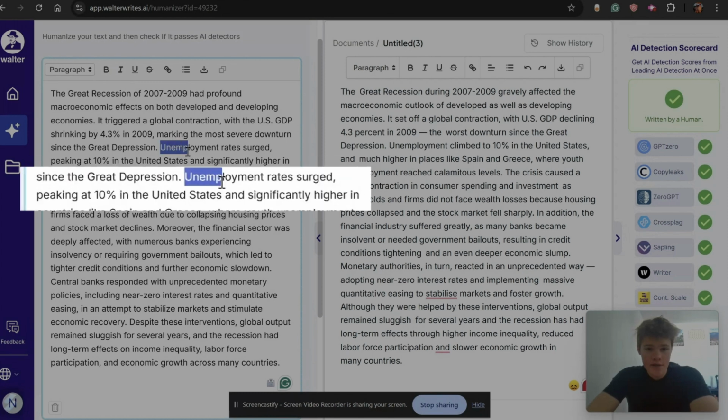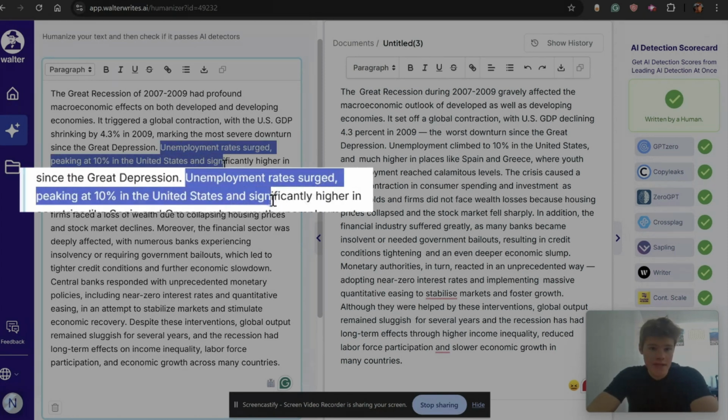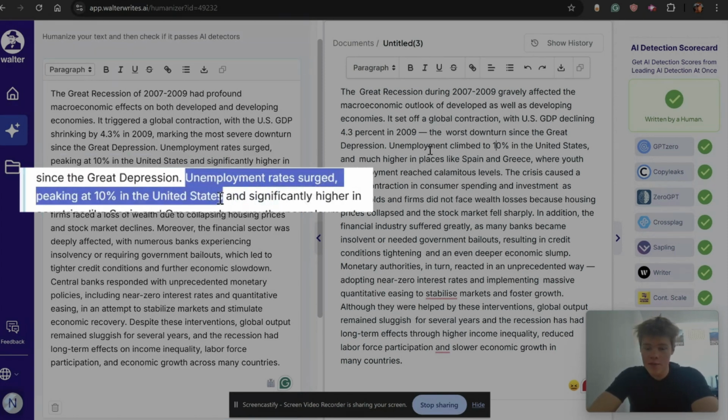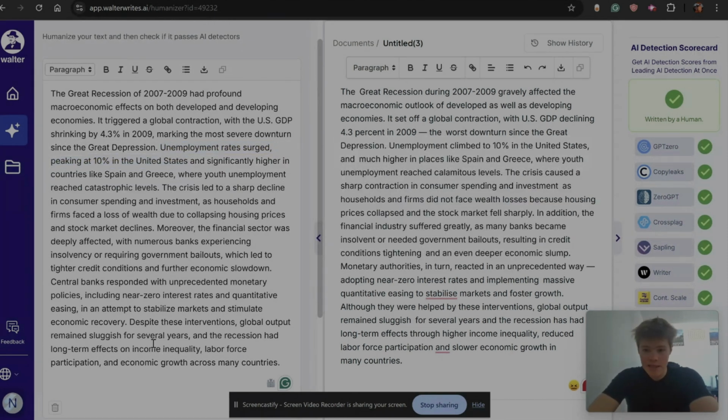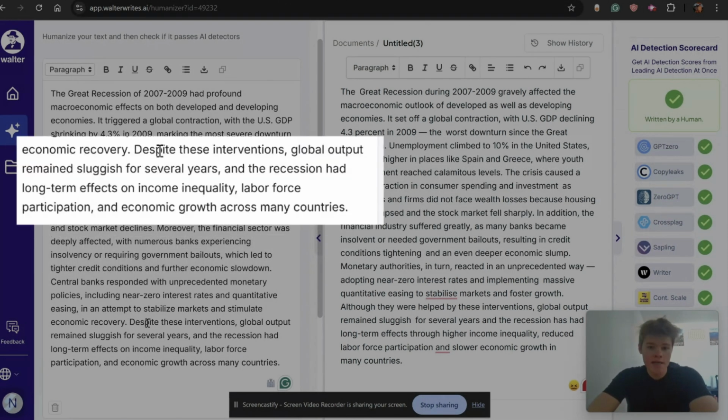And this sentence right here, unemployment rates surged, peaking at 10% in the United States. Here we just have unemployment climbed to 10% in the United States and much higher in other places. Another point for humanize here, definitely sounds a lot more like how I would talk. And last but not least, let's look at the closing sentence here. Despite these interventions, global output remained sluggish for several years, and the recession had long-term effects on income inequality, labor force participation, and economic growth across many countries.